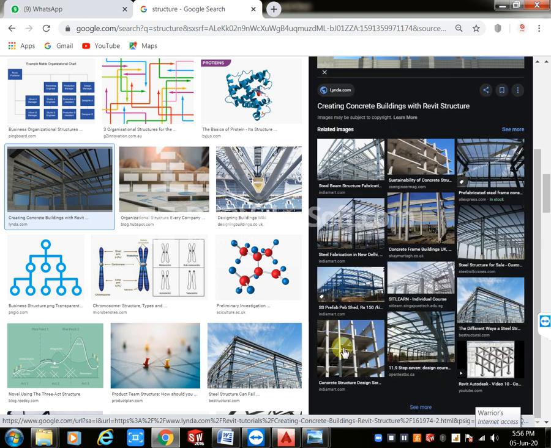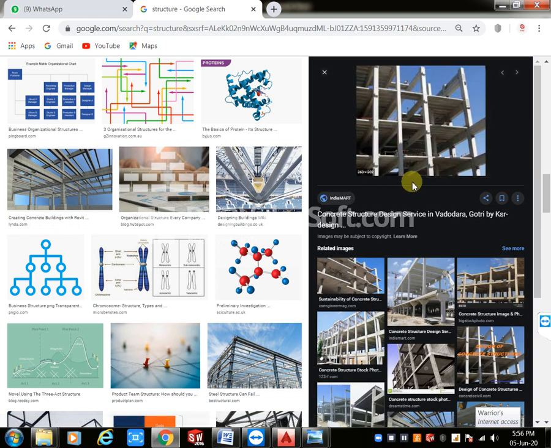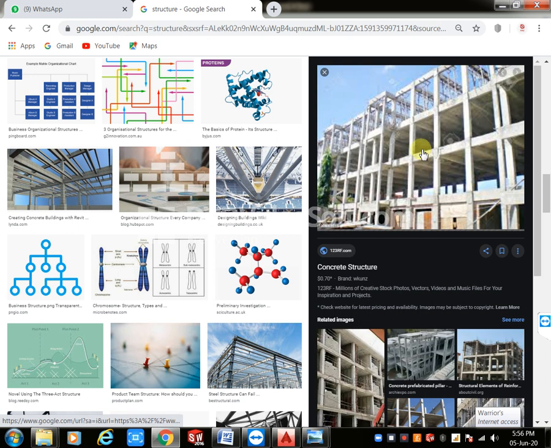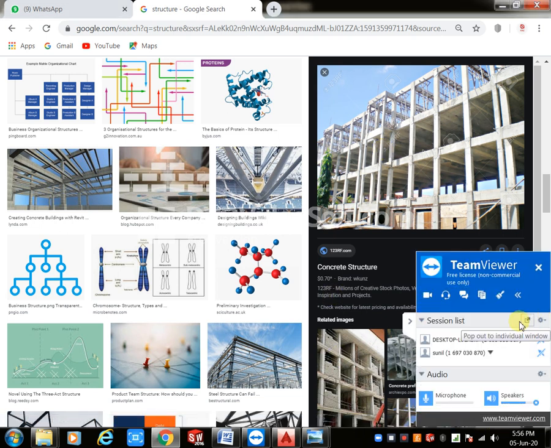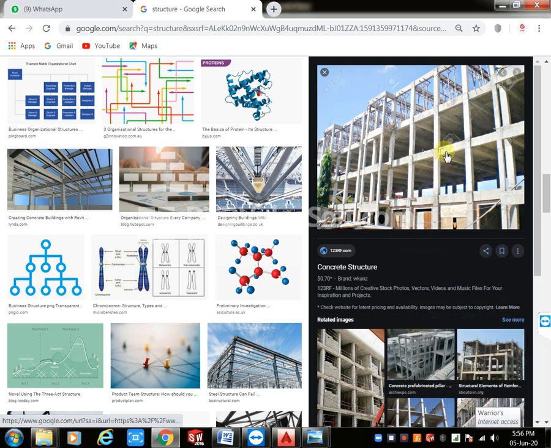This is a concrete structure. Without this structure you can't do any service or anything. Definitely we first want to construct the structure, and after that we will do the remaining services. That's why, in the construction condition, the preference is that we mainly want the structure first.